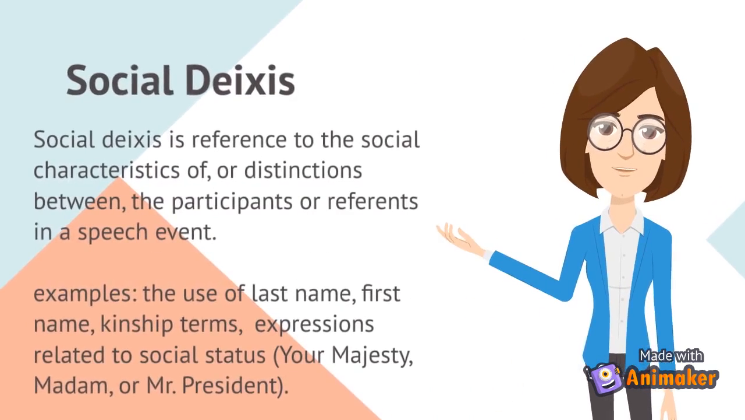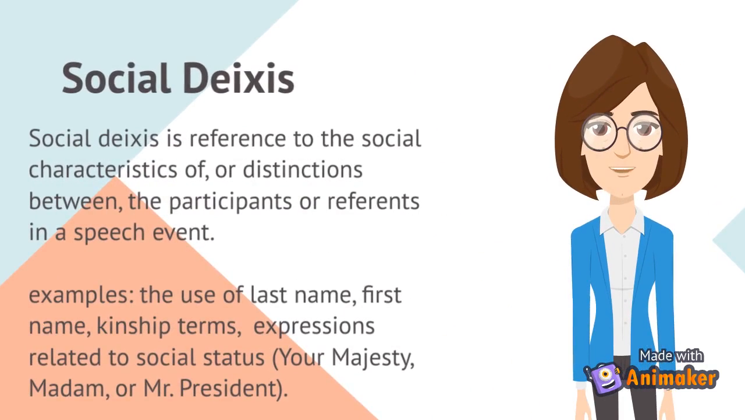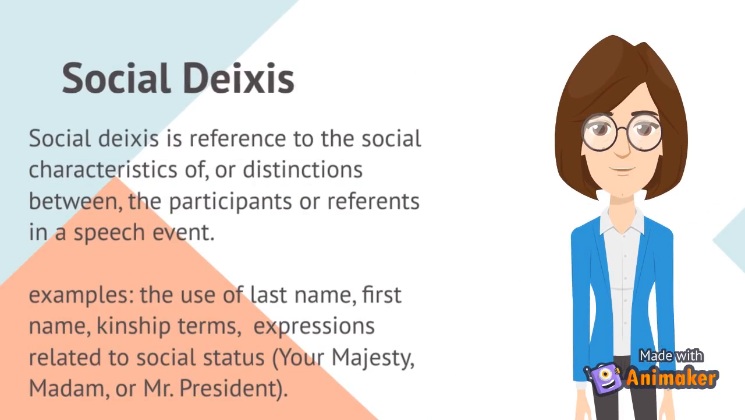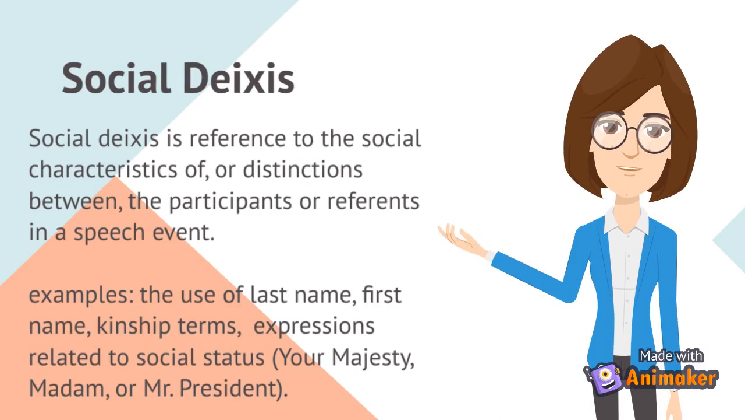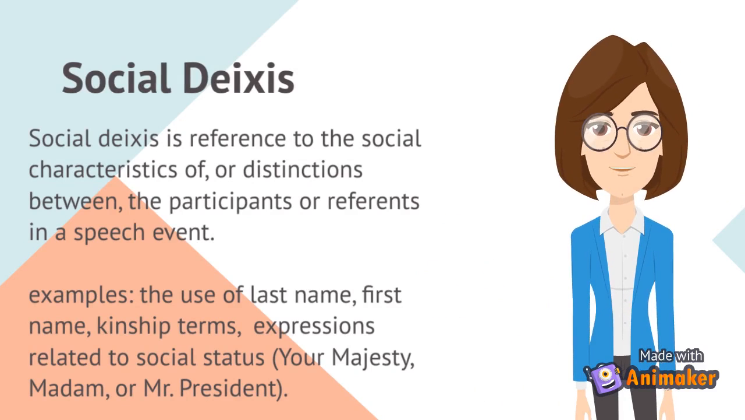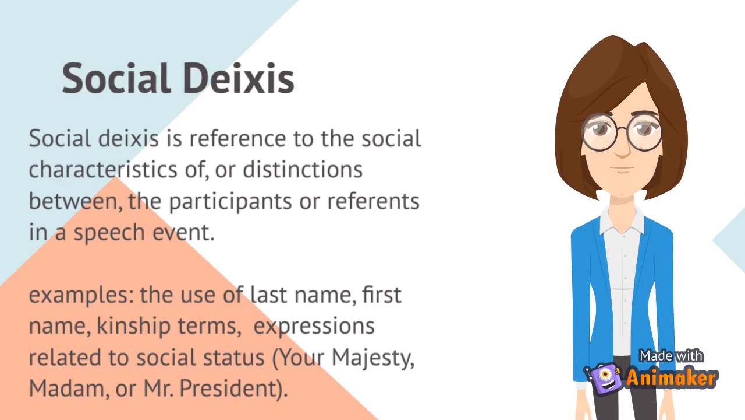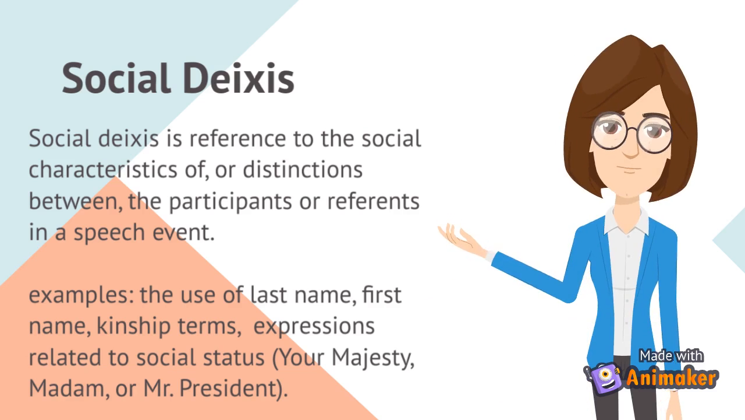Social deixis is reference to the social characteristics of, or distinctions between, the participants or reference in a speech event. For examples, the use of last name, first name, kinship terms, or expressions related to social status, like Your Majesty, Madam, or Mr. President.